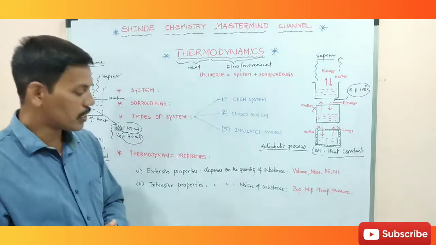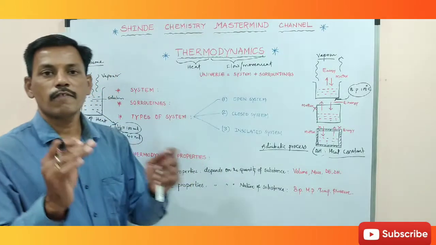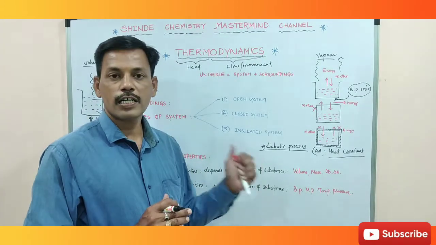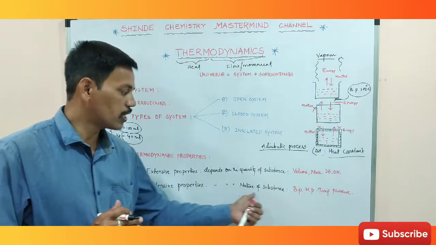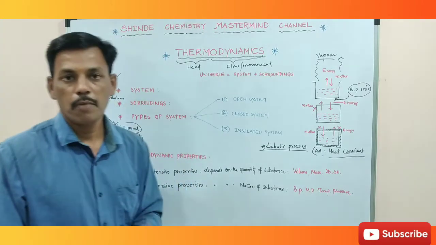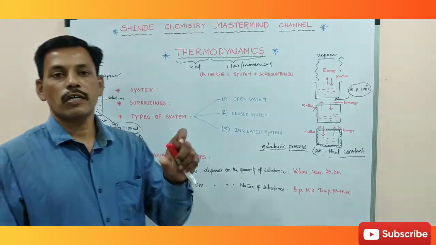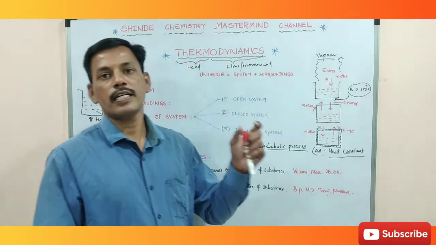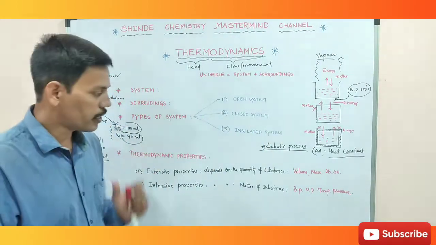In intensive properties, the property does not depend on the quantity. It depends on the nature of the substance. So which does not depend on the quantity, but depends on the nature of the substance, is called intensive property.